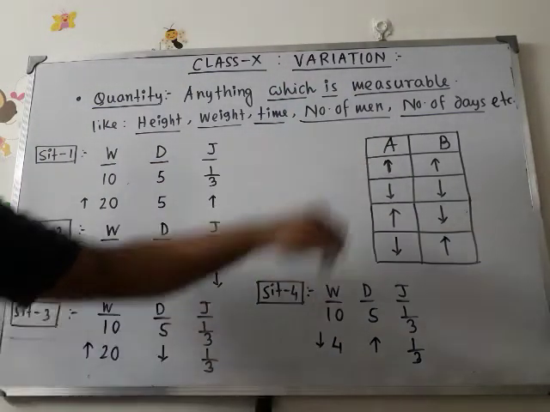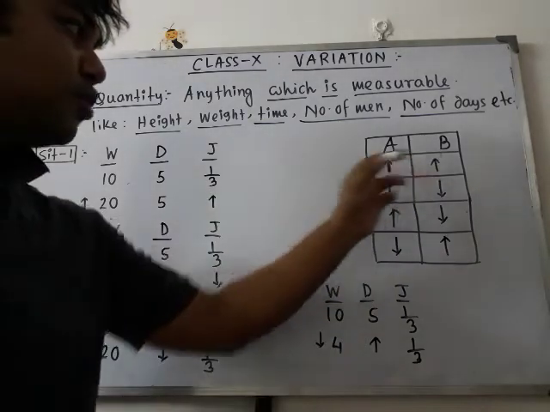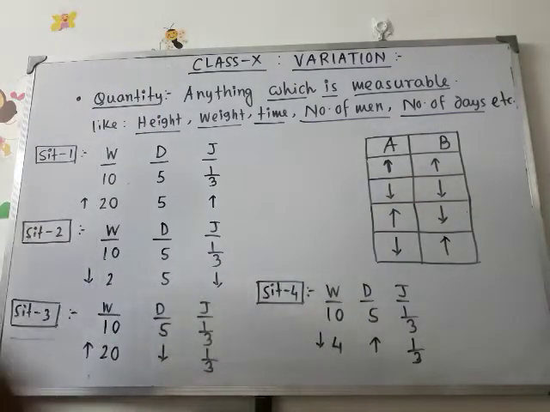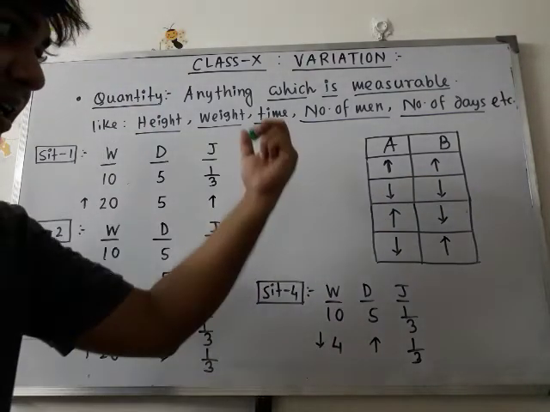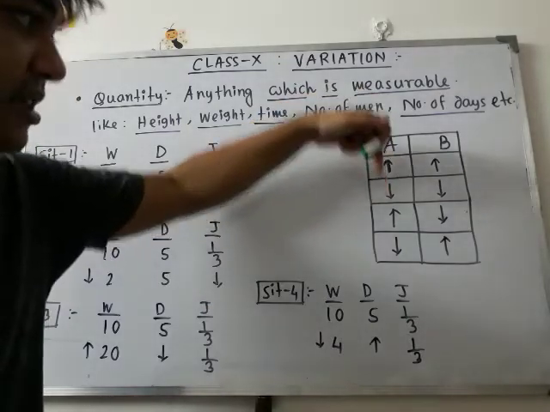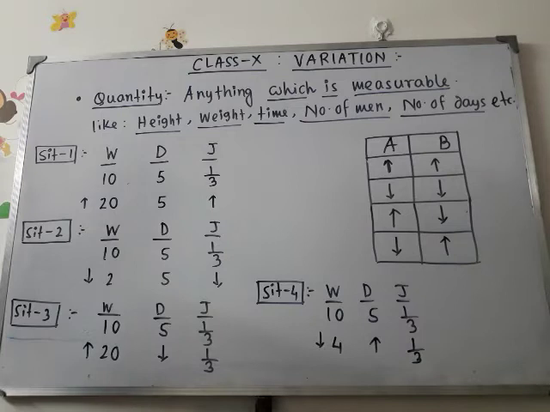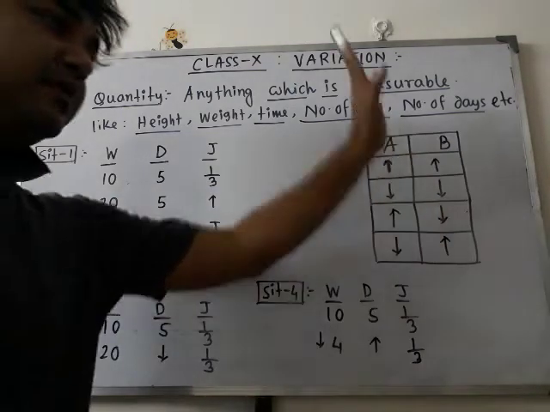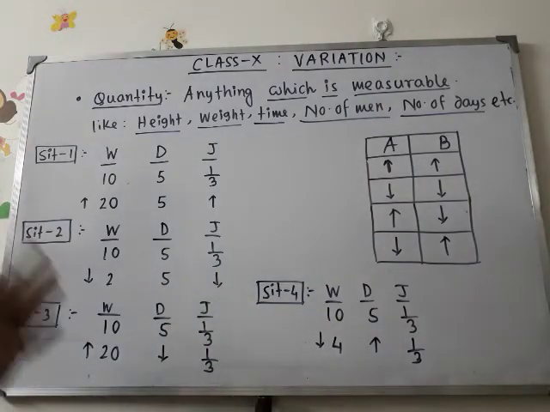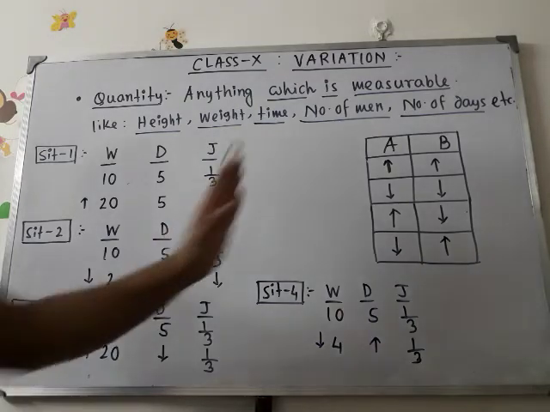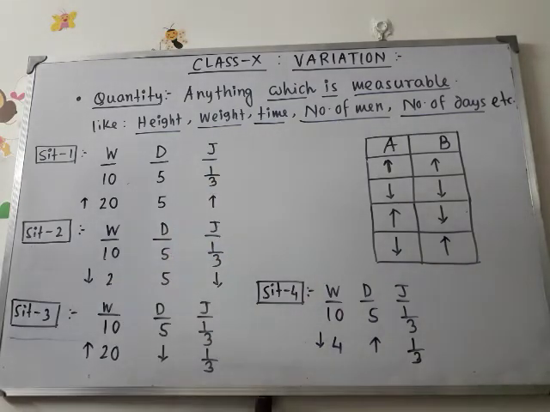So it may happen that both the quantities are increasing. It may happen that both the quantities are decreasing. The third case, the first quantity increasing, in that case the second quantity will be decreased. The fourth situation is, if the first quantity decreases, then the second quantity B will be increased. So these are the entire things. Between two given quantities, these four relations can be defined. No other relations can be defined on two quantities.